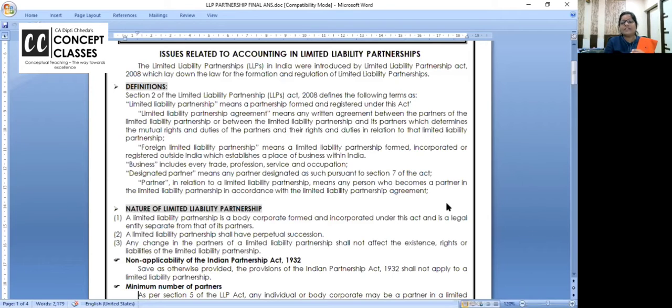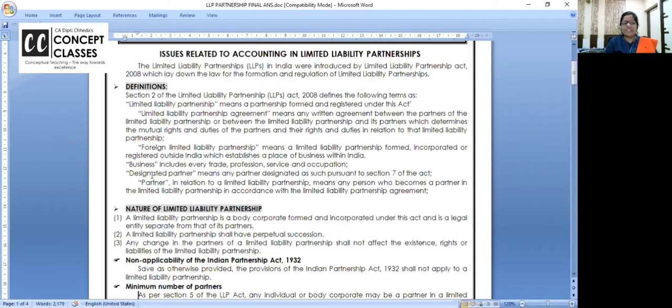Limited liability partnership can be formed, okay, by agreement between partners of the LLP or between the partners which determine mutual rights and duties. Just like an agreement, LLP is formed. There can be a foreign LLP also. It means an LLP formed, incorporated, registered outside India. Okay, they can do business, trade, profession, all designated partners.